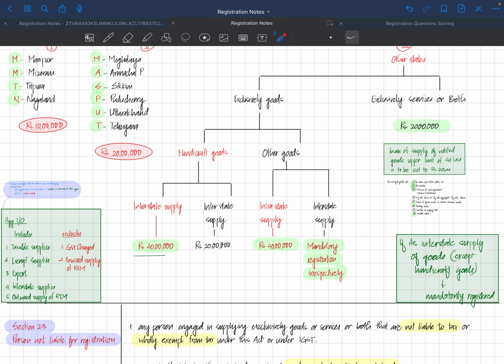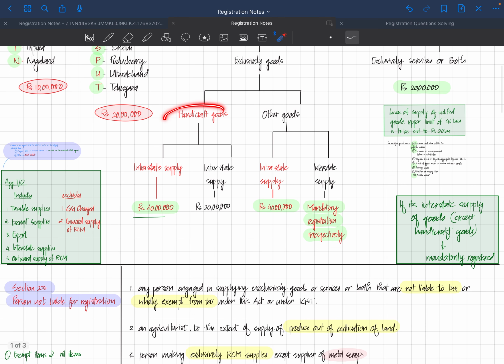Here we come back to exclusively goods. It is further divided into two parts, specifically handicraft goods and other goods. Handicraft goods is very special in the registration chapter because it gives an exception rule to not be registered for a casual taxable person. We'll discuss it in the next section, of course.